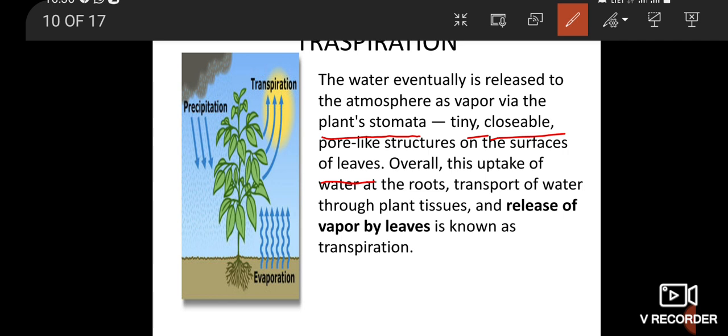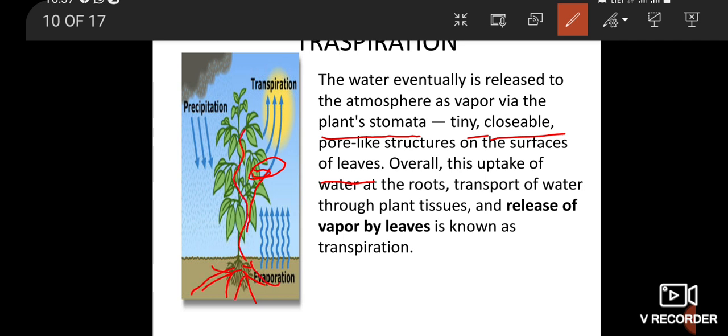So the root system comes first, then the stomata on the leaves. Overall, this is the uptake of water by the root.